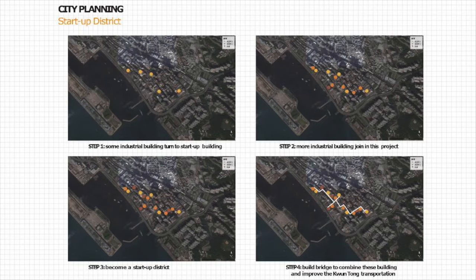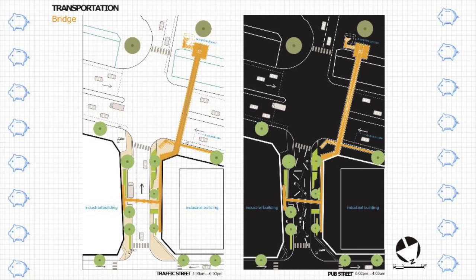In Stage 1, we will start by focusing on several specific industrial buildings to modify them into startup buildings. Step 2, we intend to invite more possibilities as we will have more funds and experience. Step 3, Kwun Tong will start developing into a startup district with high maturity of business environment and characteristics of a CBD2. Step 4. To facilitate walkability and mobility, bridges are essential to join buildings together.